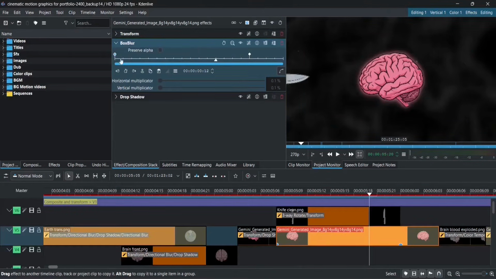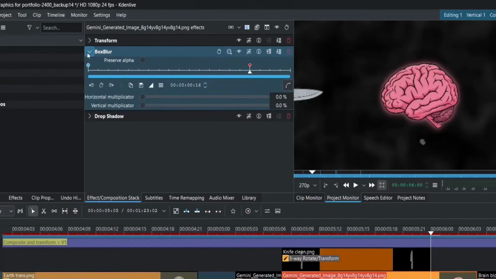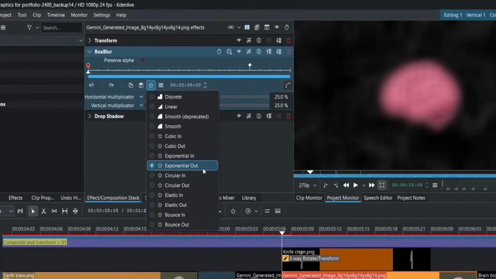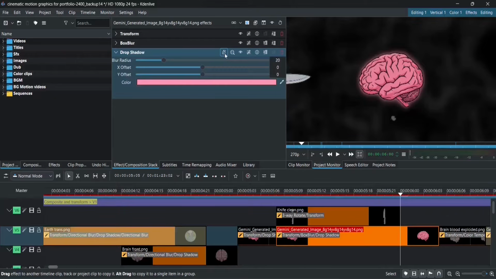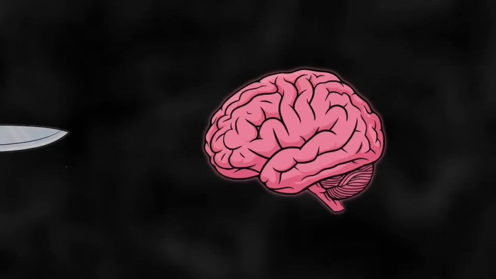Then I added a box blur effect with 12 frames of animation by changing the horizontal and vertical multiplier from 25% to 0% with an exponential out effect. And lastly, a non-animated drop shadow effect. That's all what I did with this brain. And now we can see knife to come in play.